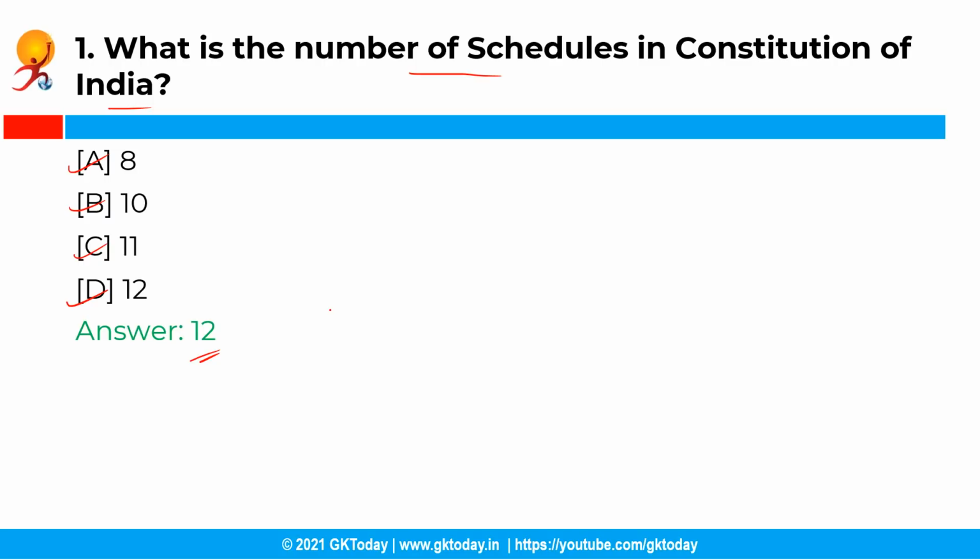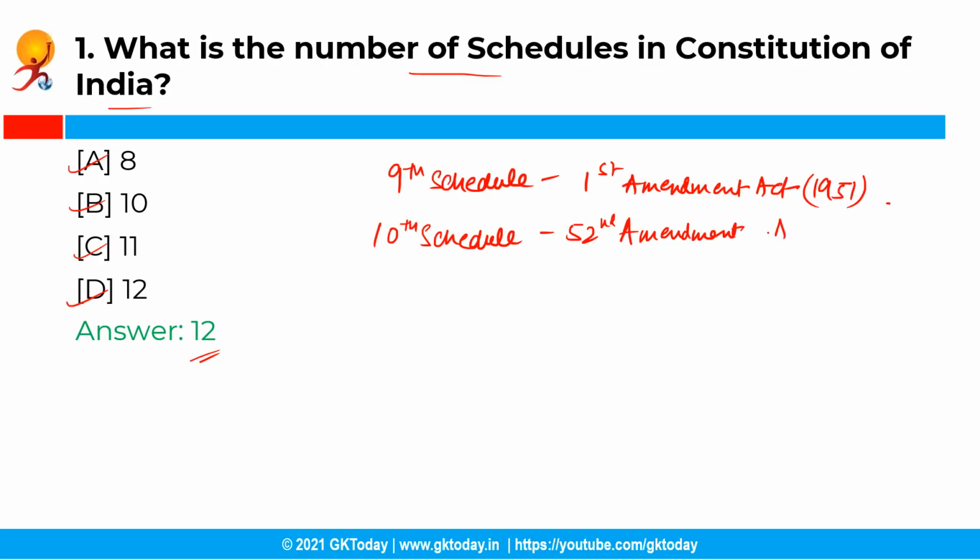Now what are schedules? See, schedules are lists in the Constitution of India that categorize and tabulate bureaucratic activities and policy of the government. The Indian Constitution originally had 8 schedules. Then 4 more schedules were added gradually with time, and the ninth schedule was added by the First Amendment Act of 1951 to protect the laws included in it from judicial scrutiny on the grounds of violation of fundamental rights. Then the 10th schedule was added by the 52nd Amendment Act of 1985, which is also known as the Anti-Defection Law.